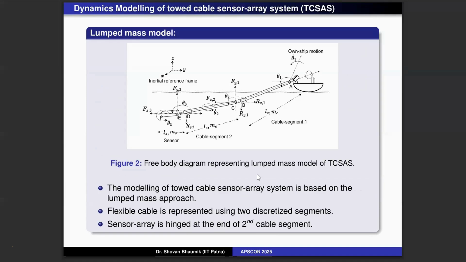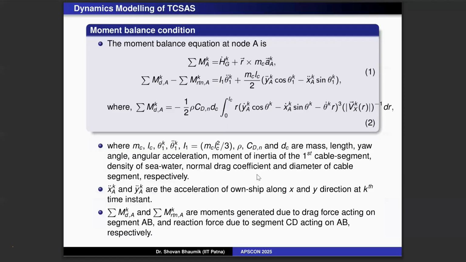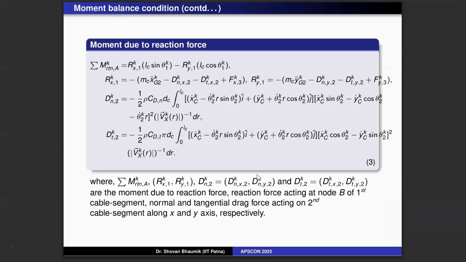And that is a typical dynamics of mechanics. But we need to go through this, otherwise we cannot model this tail. So we did the modeling with the movement balance equation, and then this is all for the drag force calculation. Ultimately we came out with a mathematical model which can tell what path the tail or the sensor will take when one ship is maneuvering.